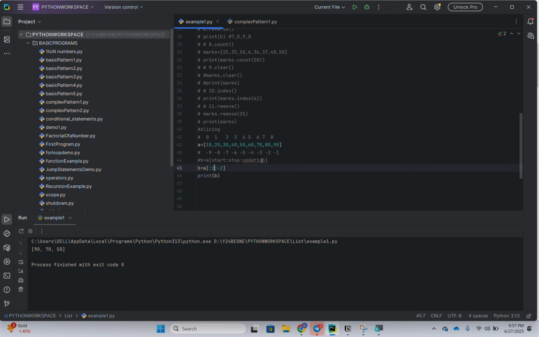Here I kept the starting index of -2. So what was happening here? By default it considers 90, then it was skipping one element and going to the next element, then 50. So we got 90, 70, 50.